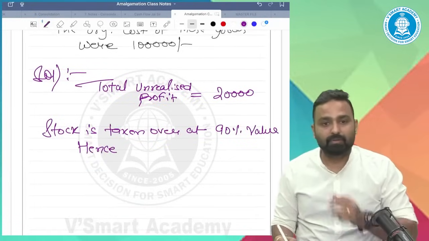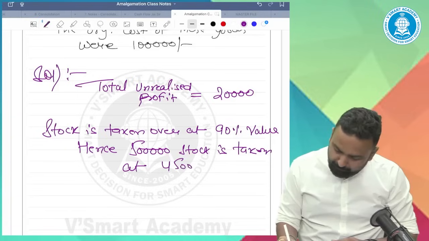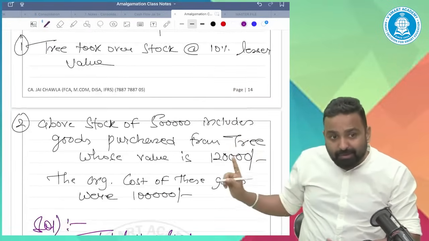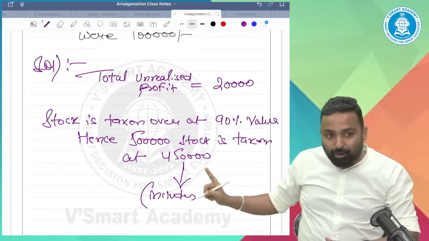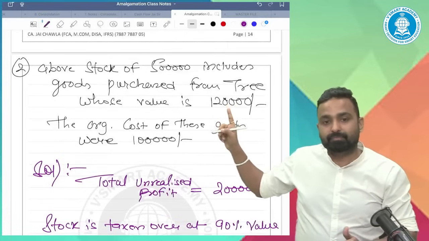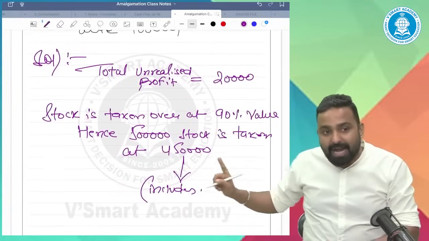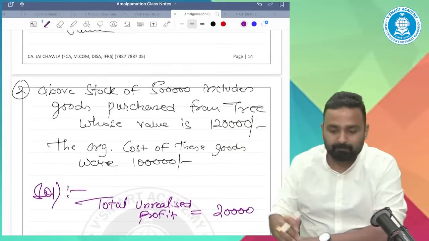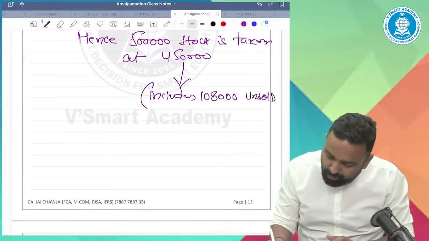Hence, 5 lakh stock is taken at 450, and 450 includes 120 at 90%, so 120 into 90%, which is 1,08,000 of unsold stock.